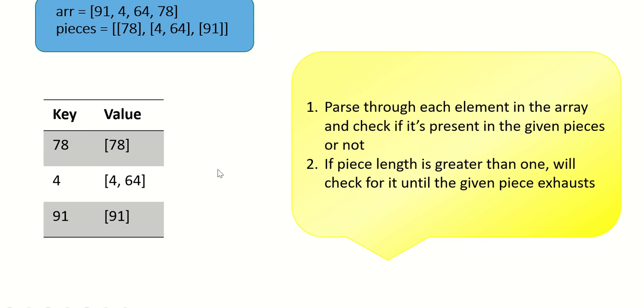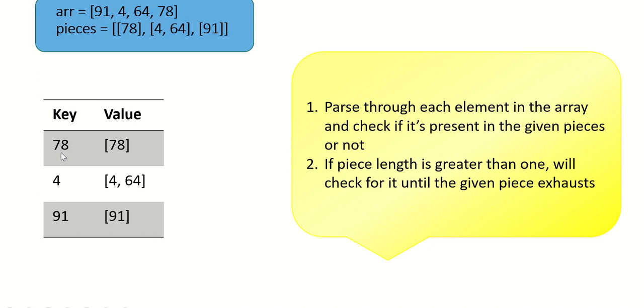This is the map data structure, and in the keys we will store the very first element of each array present in pieces. Here the first element is 78.